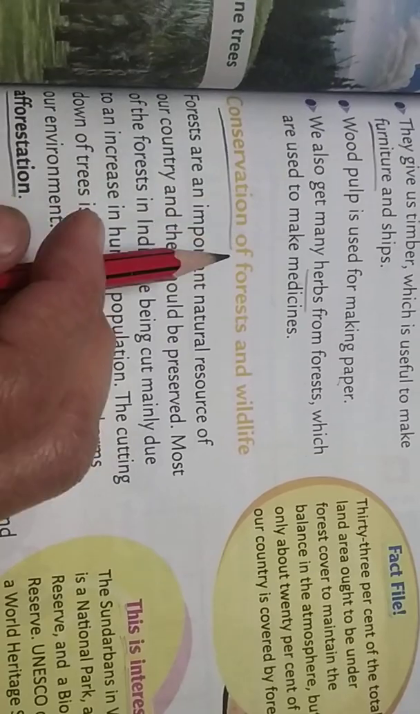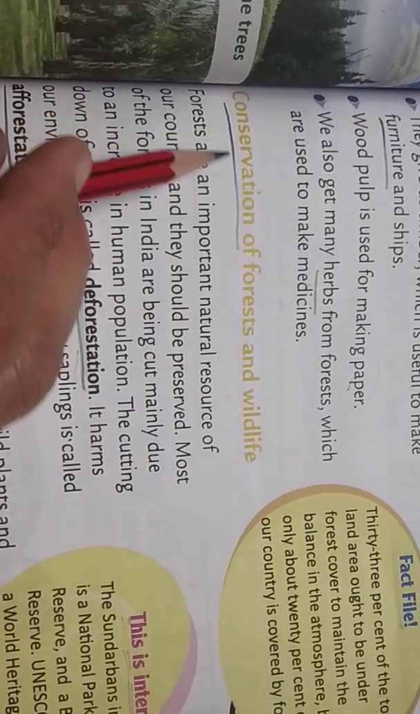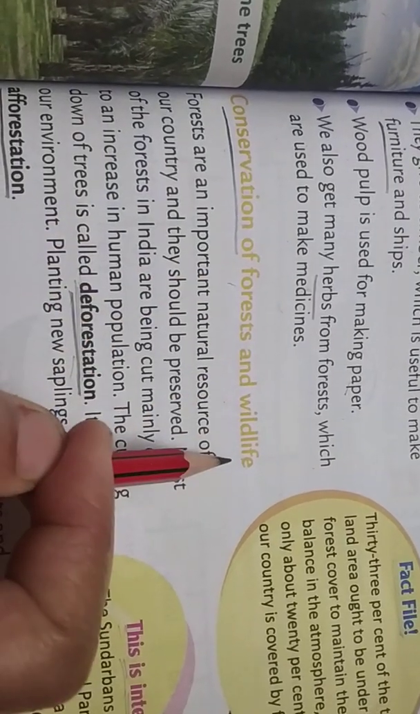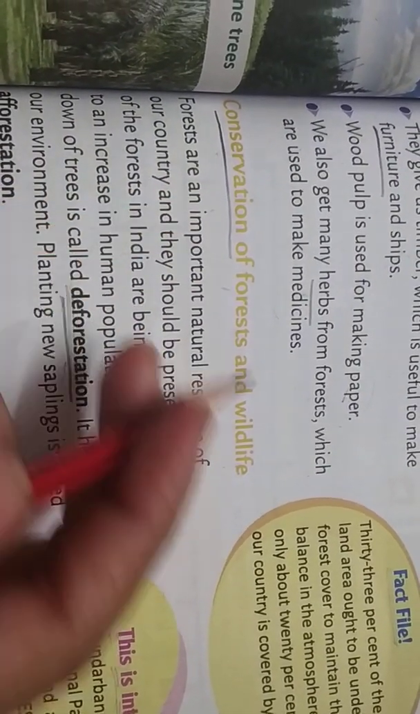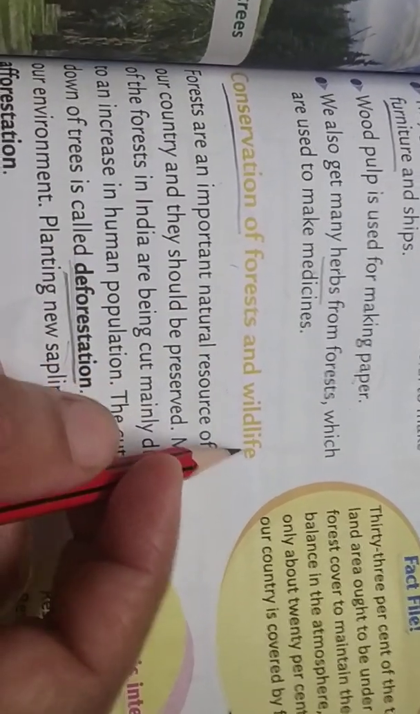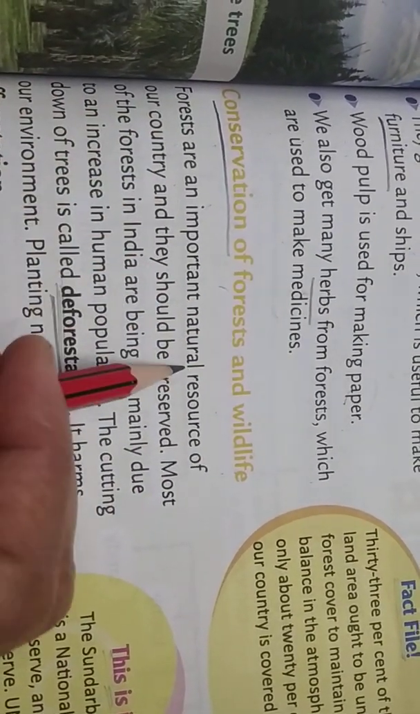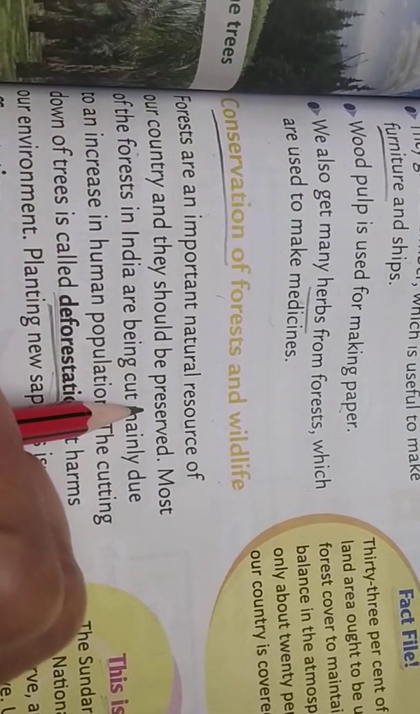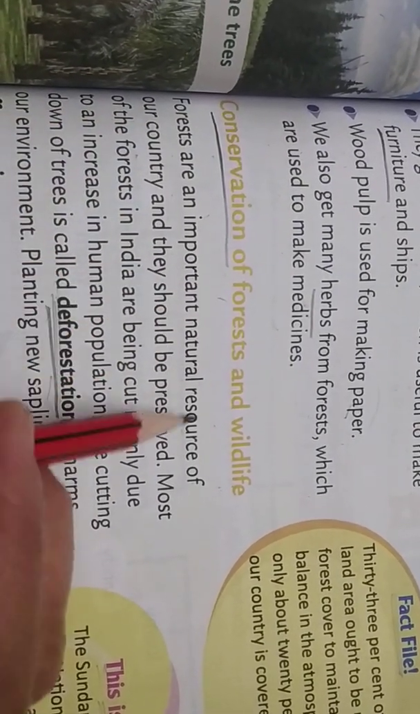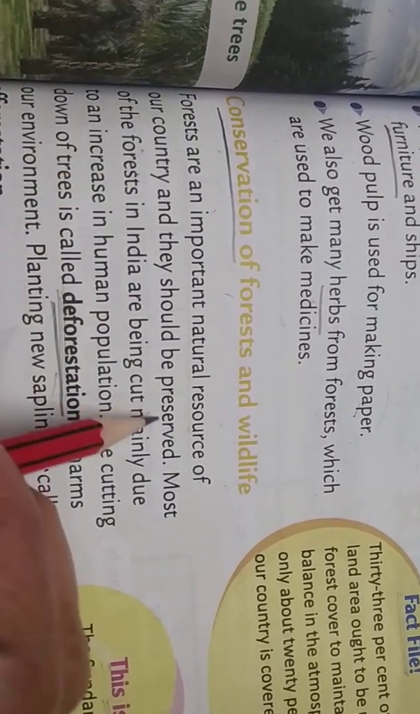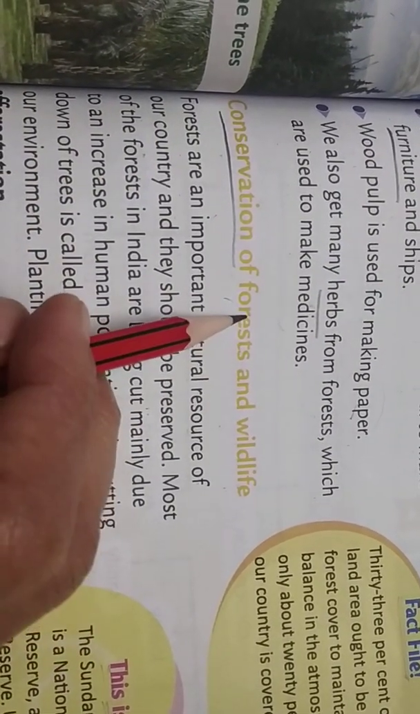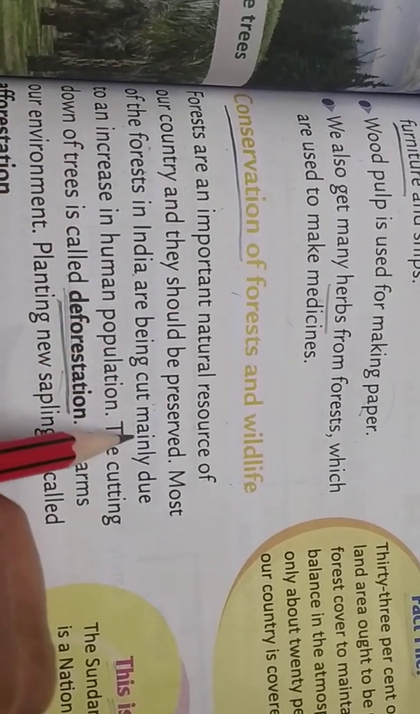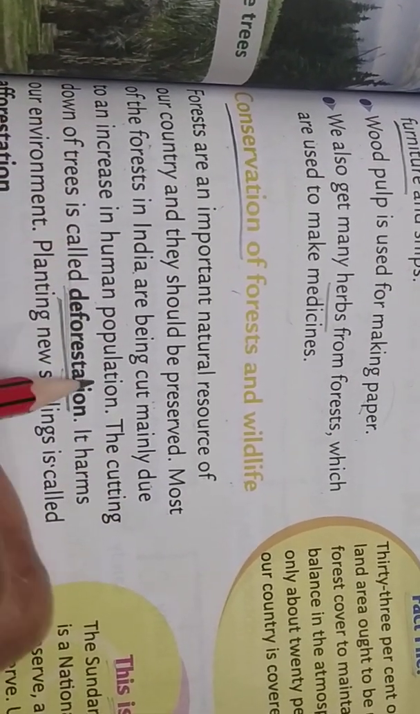Then next, conservation of forest and wildlife. What is meant by conservation? To save the forest and the wildlife. Conservation means to take care of or to save the forest and the wildlife. Forests are an important natural resource of our country and they should be preserved. We have to take care of the forest. Most of the forests in India are being cut mainly due to an increase in human population.